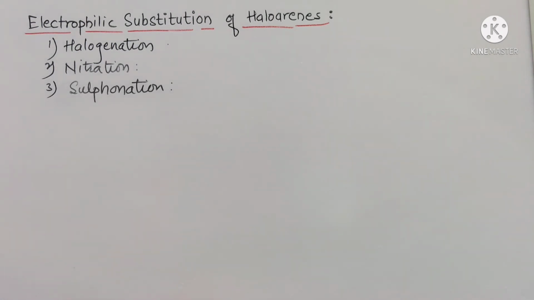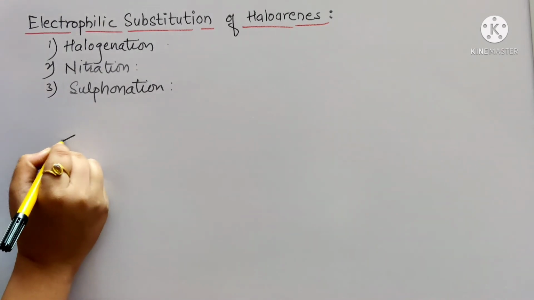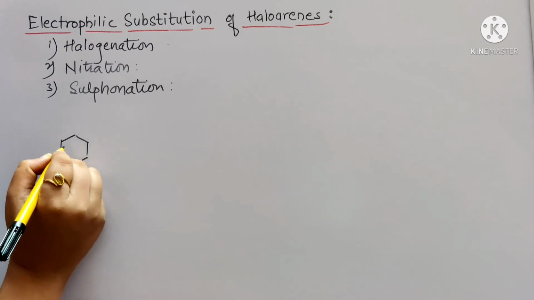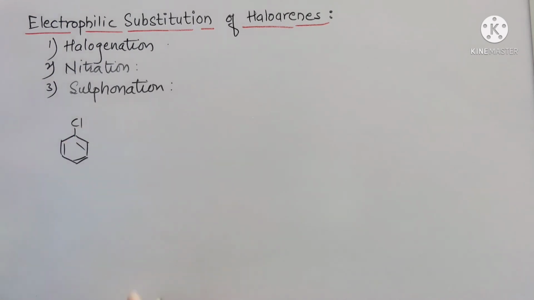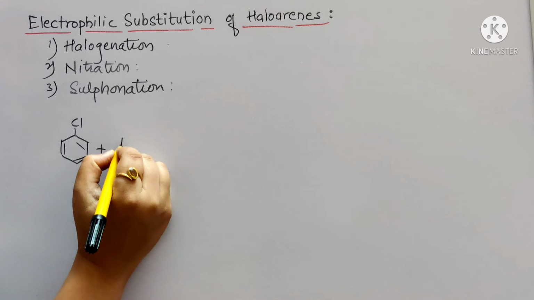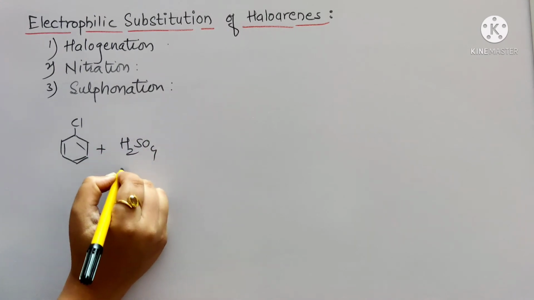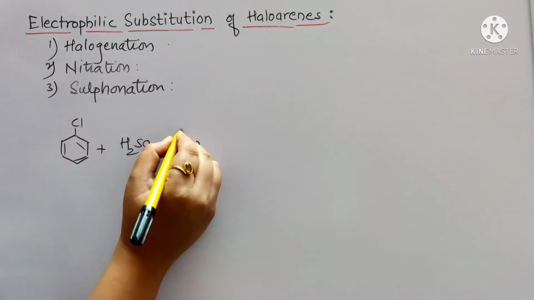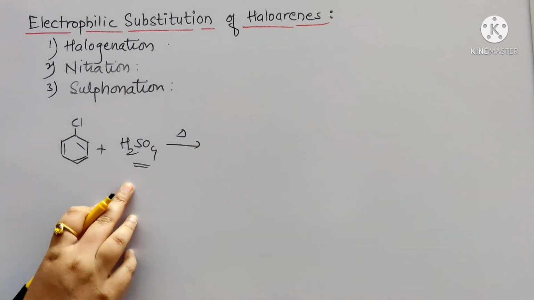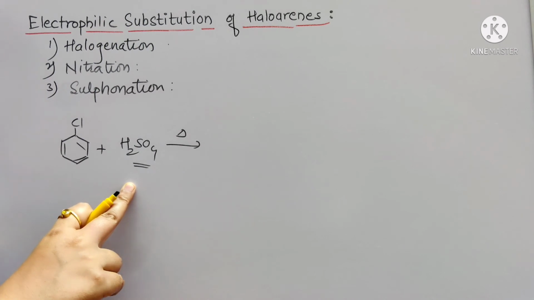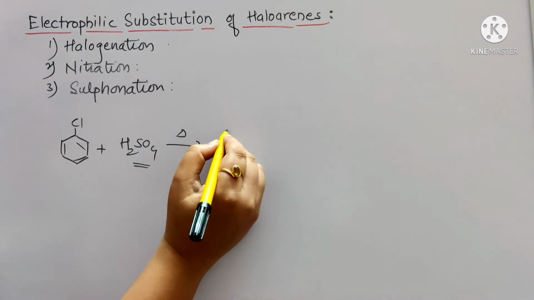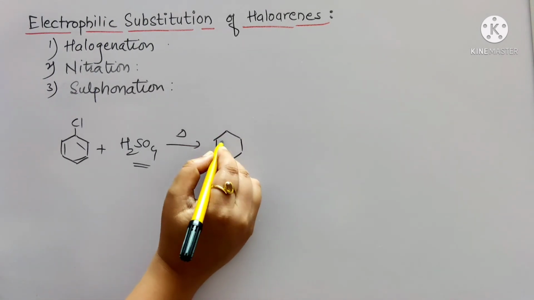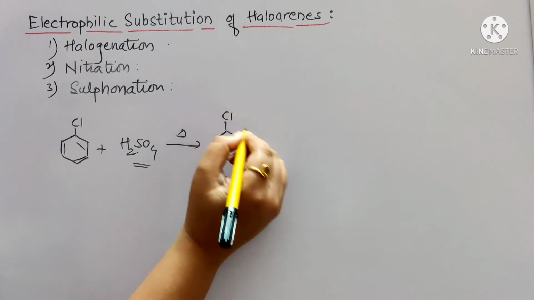Next reaction is sulfonation, and it is carried out by heating haloarenes with fuming sulfuric acid. We'll consider the reaction of chlorobenzene with sulfuric acid. This will be the fuming sulfuric acid. In this case, the SO3H group of the H2SO4 gets attached to the ortho and para positions. We'll write the products.